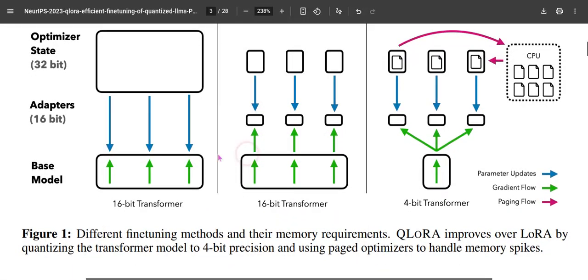This is full fine tuning, where all the parameters are in 16 bits and all are updated. With low rank adaptation, the bits are still not quantized, but only a few parameters are updated. Here, all these methods are combined: memory efficient transfer between CPU and GPU takes place, and with low rank adaptation only certain weights are updated, on weights which are already quantized and represented in 4-bit. Hopefully we'll see other best NeurIPS 2023 papers in other videos.